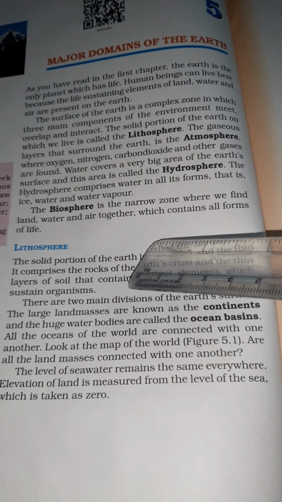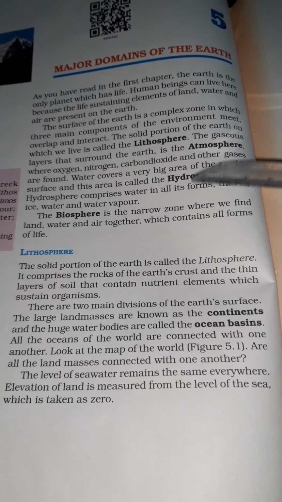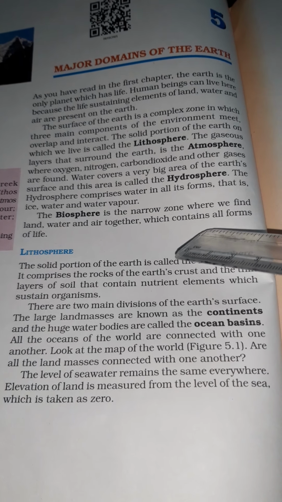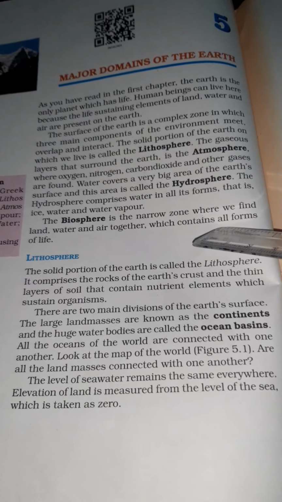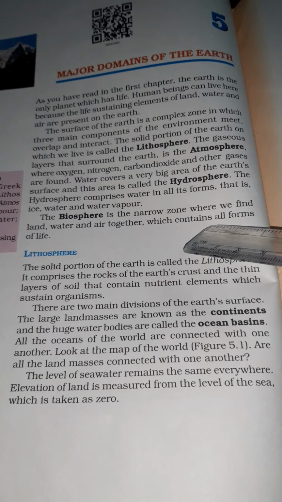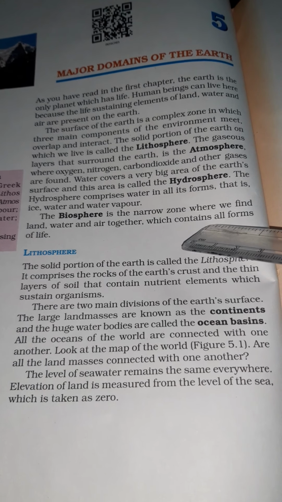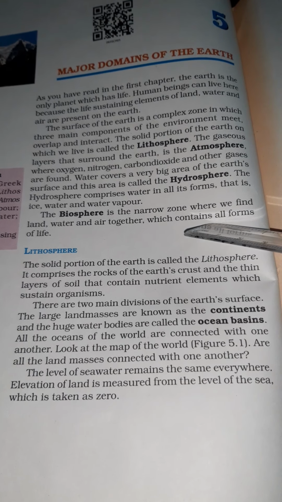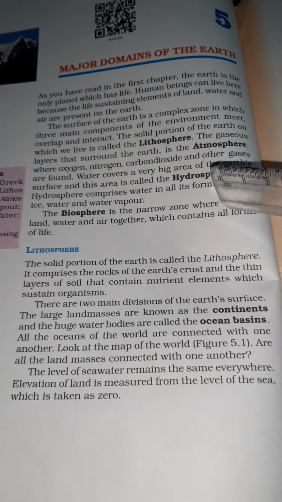And we have biosphere, which is nothing but a narrow zone where we find all these three, that is land, water and air together. Friends, we also know that in Greek, lithos means stone, atmos means vapor and bios means life. Now we will see lithosphere in detail.